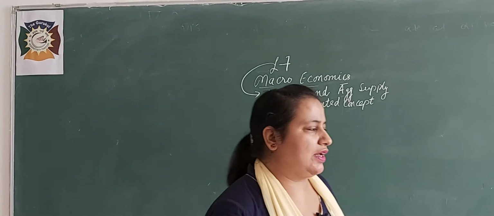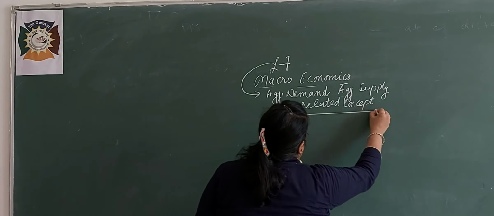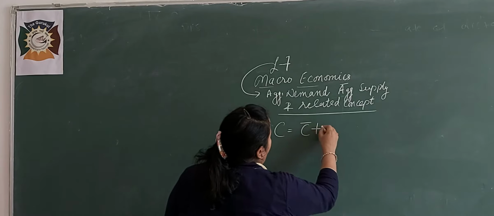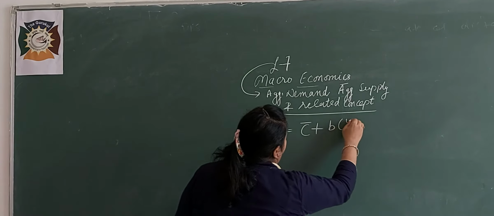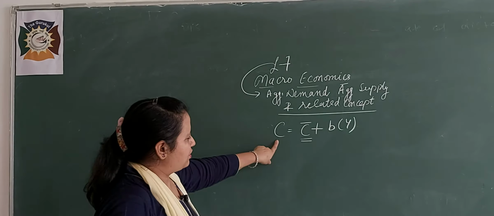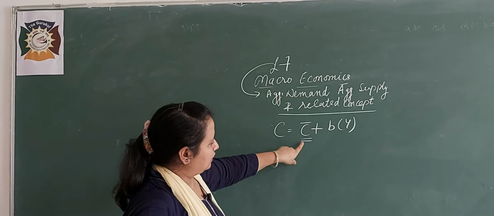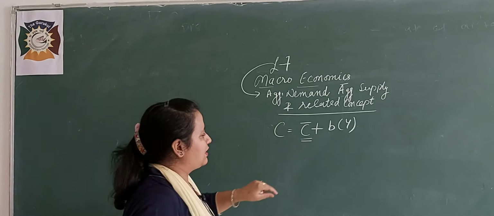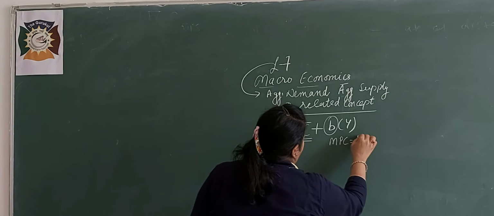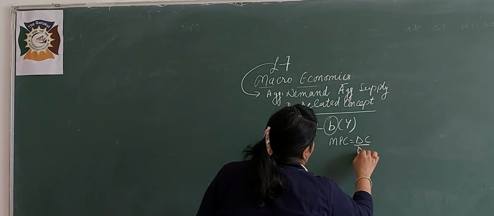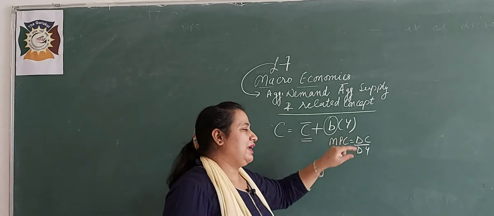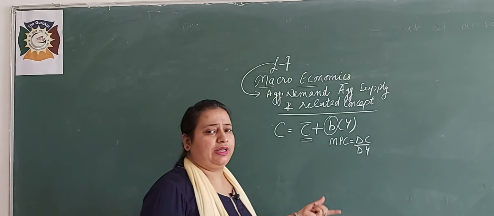Suppose you are given the equation C is equal to C bar plus B into Y. Here C means consumption equation and C bar means autonomous consumption, B means MPC. MPC means delta C upon delta Y, that is known as slope, and Y means level of income.